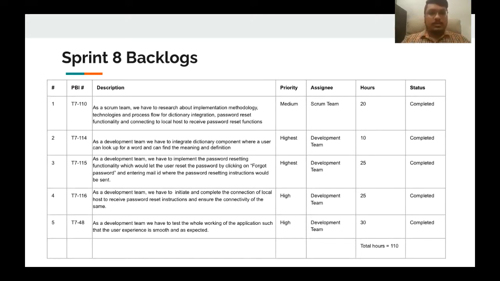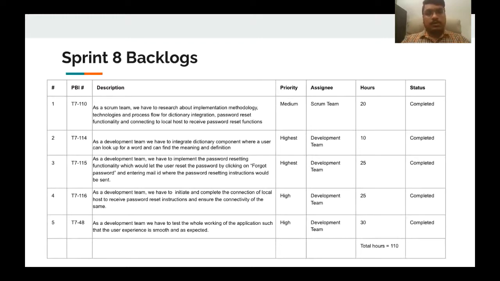And the third one is, as a development team, we have to implement the password resetting functionality, which would let the user reset the password by clicking on forgot password and entering the mail ID where password resetting instructions would be sent, and they can change their password. And it was also in the higher priority for this sprint. And it was also assigned to the development team, and it took 25 hours for us to complete it.